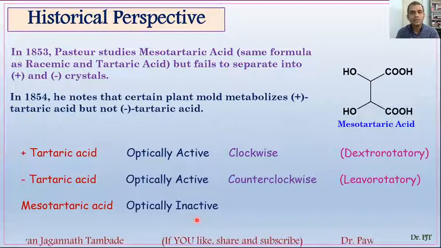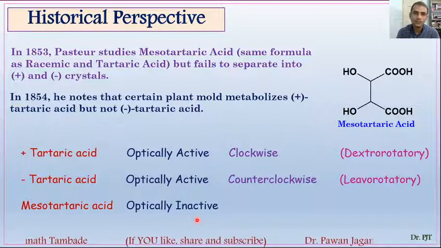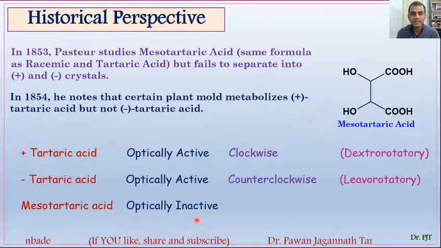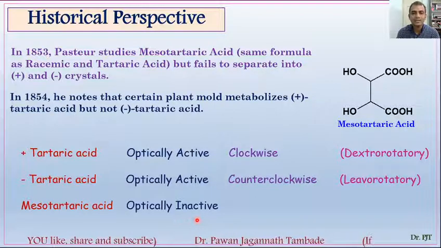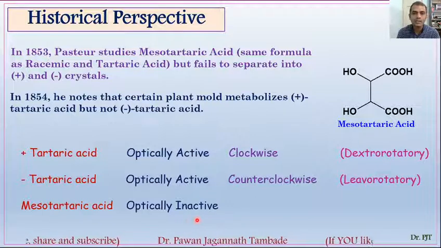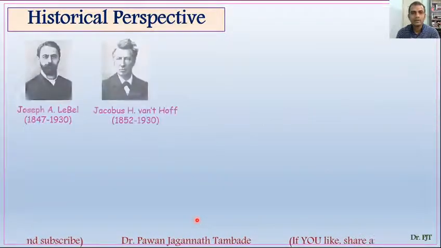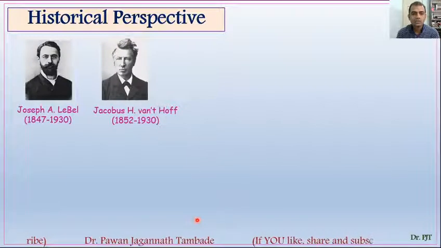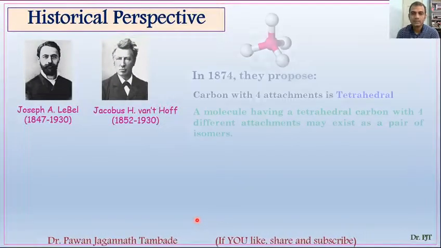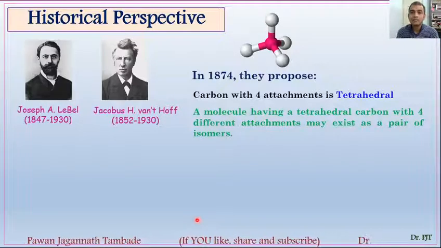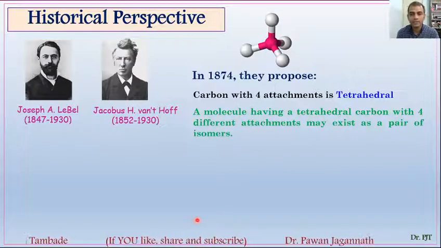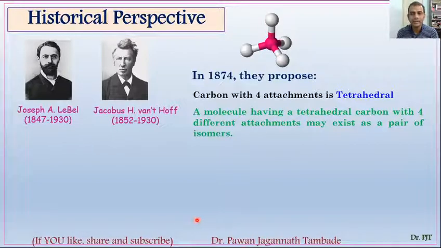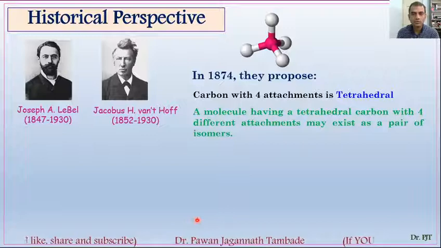Today we know why mesotartaric acid is optically inactive: because in mesotartaric acid there is an internal compensation of optical activity, and as a result, the molecule as a whole is optically inactive. Later on, in the history of stereochemistry, Joseph Le Bel and Jacobus van 't Hoff proposed that carbon with 4 attachments, that is carbon with 4 bonds, has tetrahedral geometry, and a molecule having a tetrahedral carbon with 4 different attachments may exist as a pair of isomers.